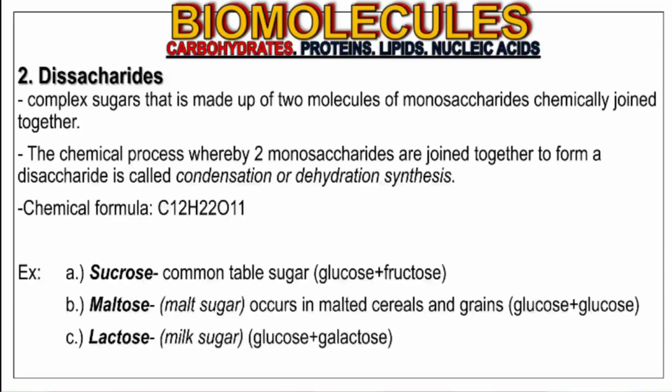The process of combining 2 molecules of monosaccharides is called dehydration synthesis or condensation. In dehydration synthesis, each molecule of monosaccharide loses 1 molecule of water so that they can combine. Taking sucrose as an example, it is a combination of 2 monosaccharides, which are glucose and fructose.